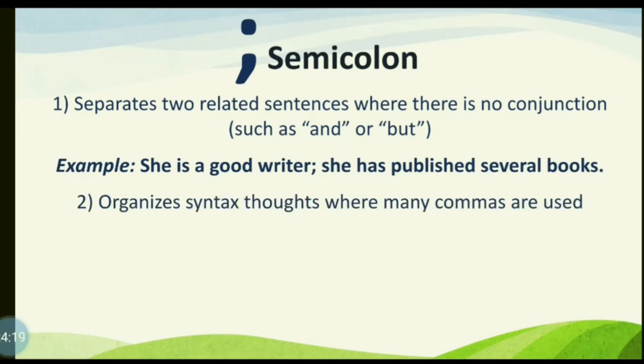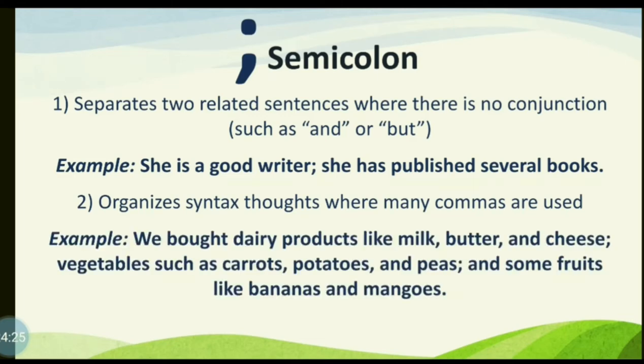A semicolon organizes complex thoughts where many commas are used. For example: We bought dairy products like milk, butter, and cheese; vegetables such as carrots, potatoes, and peas; and some fruits like bananas and mangoes.